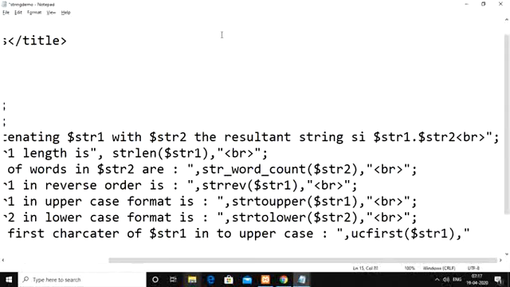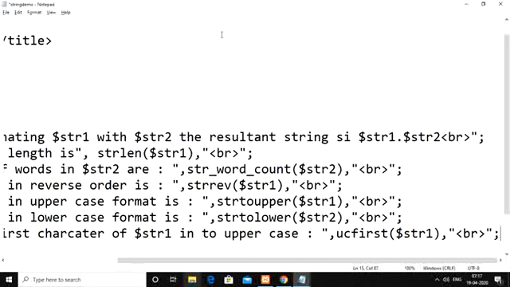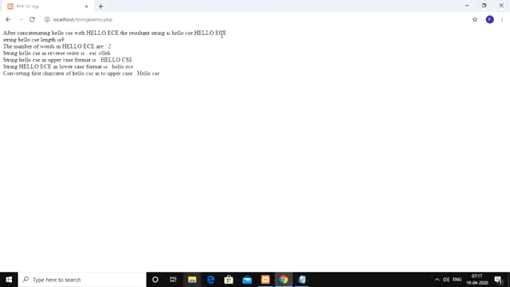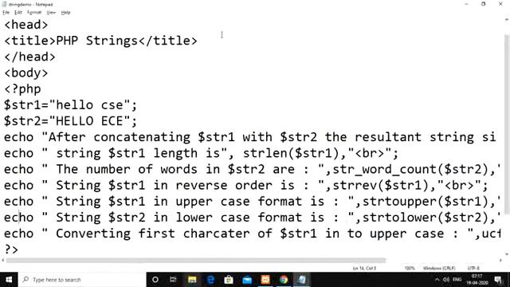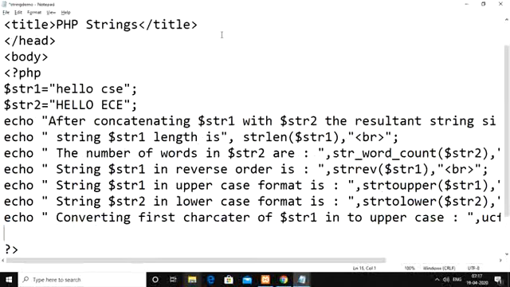Then apply the break statement. Check here, from hello CSC only H is converted into uppercase. The same thing we can apply for all the characters in each and every word.